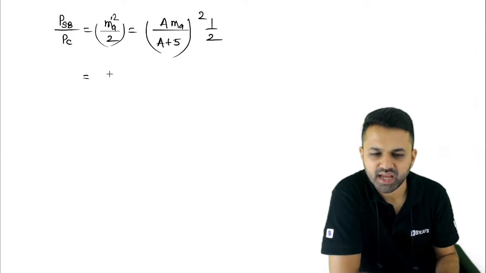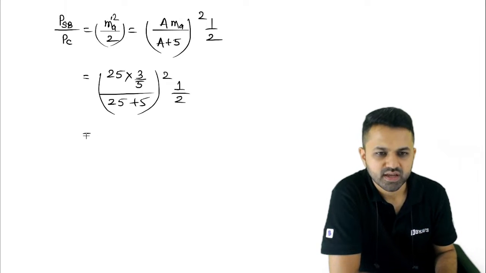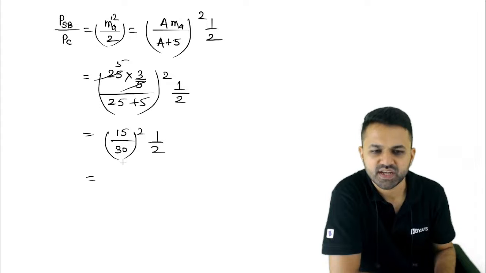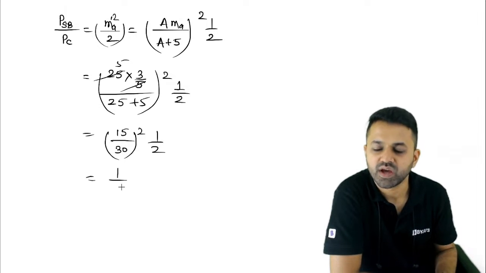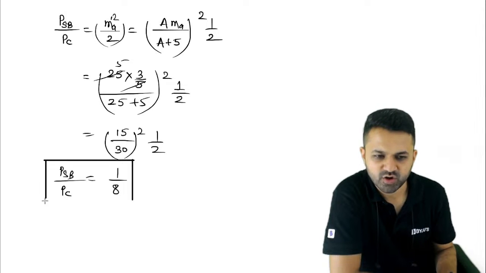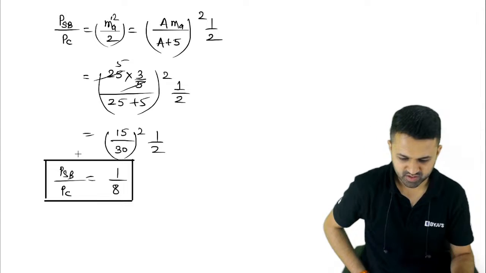The value of A we have got is 25. So this is 3 upon 5 into 25 divided by 25 plus 5, whole square, whole divided by 2. The 5 and the 25 will get cancelled, so this is 15 and this is 30. The value of 15 upon 30 is 1 by 2, 1 by 2 whole square is 1 by 4, and that 1 by 2 will also get multiplied. So the ratio of the sideband power to the carrier power is 1 upon 8. How many of you are able to understand this particular problem? Quickly. Anyone?